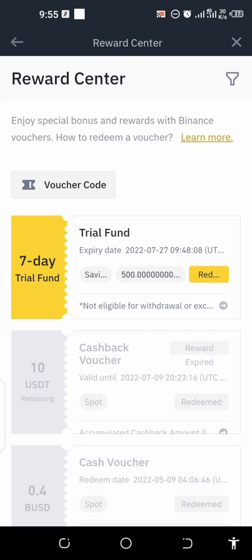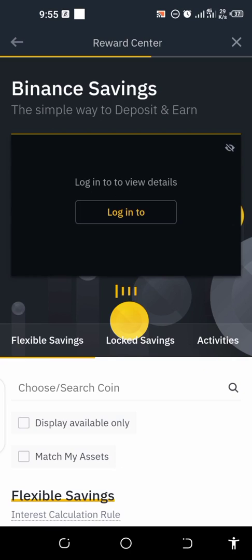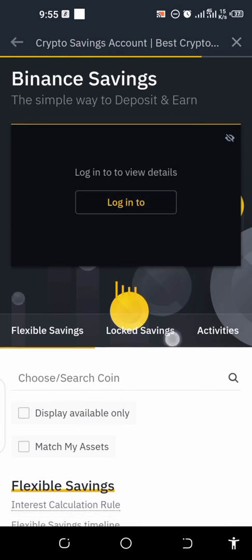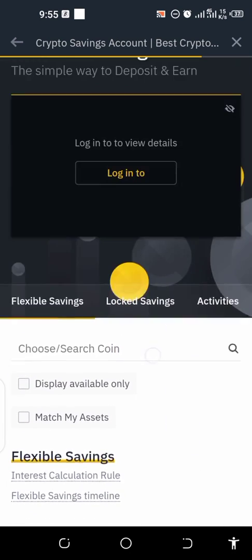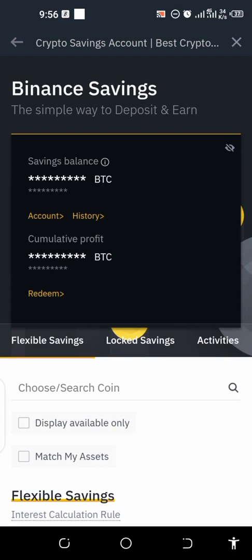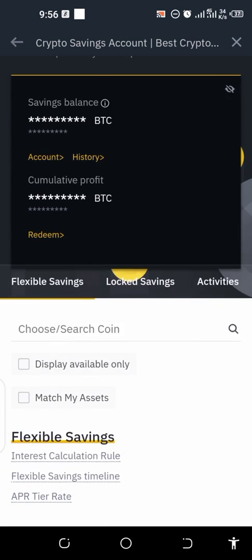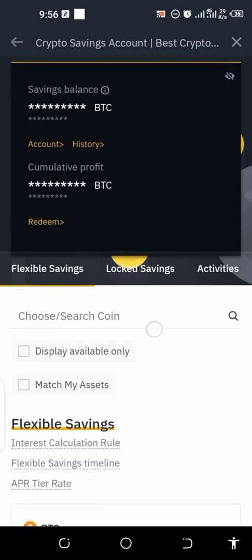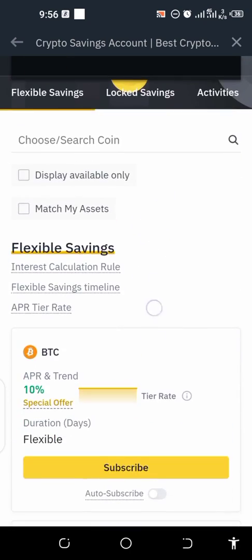So let me click on this place that says redeem. Let me know where it will take me, and this is it now. As we log in, the thing is still loading. So let's give it a little time. My network is kind of slow, and now we are done. As you can see, I've not done this before. See it here. There's nothing here. So let's look for BUSD.